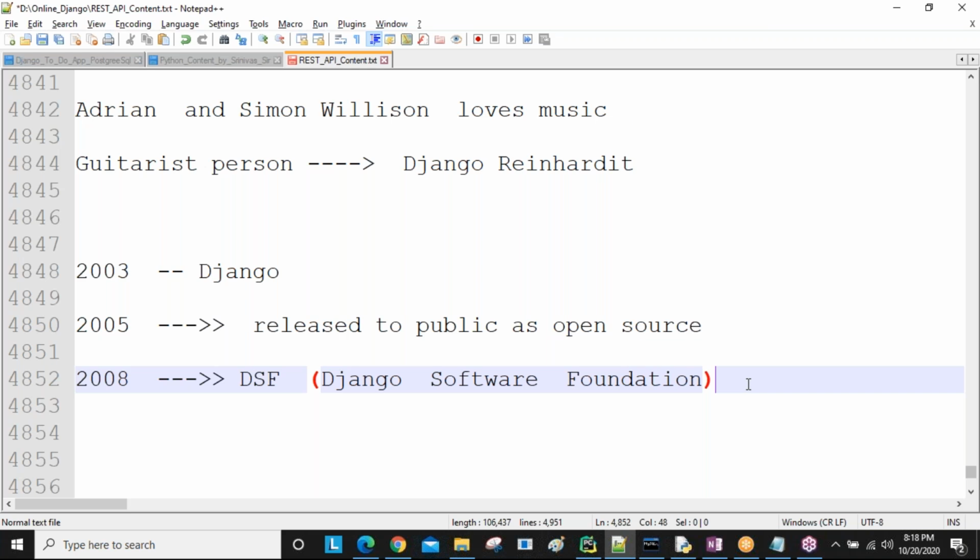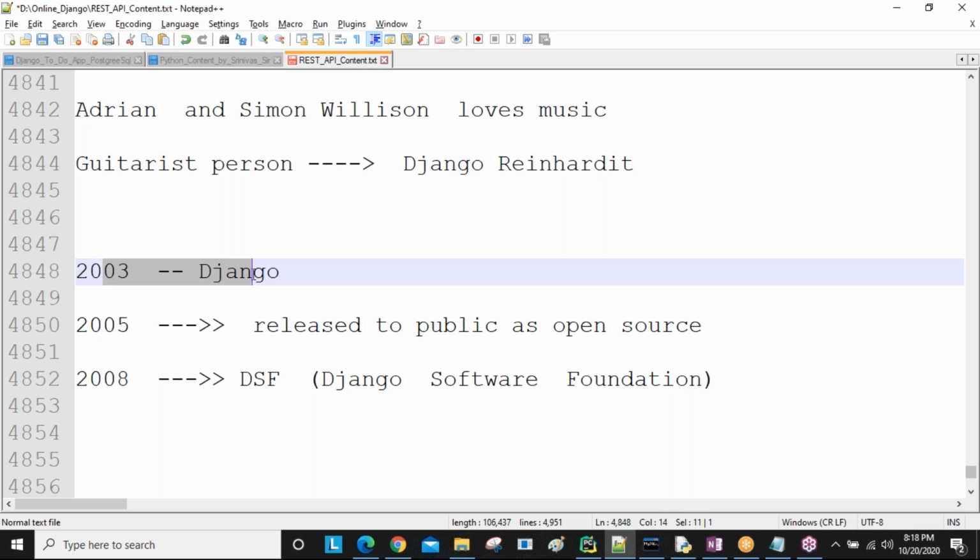Okay, this one, sir. Django Software Foundation. So simply we are calling it the DSF organization. In the year 2008 they started it. Why did they start this company? It began in the Lawrence Journal organization, sir, in the year 2003.